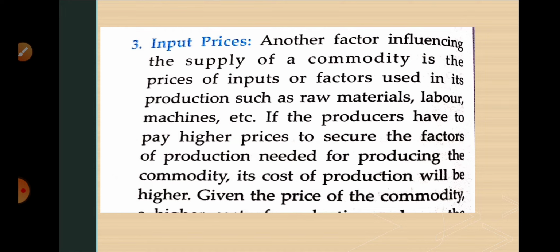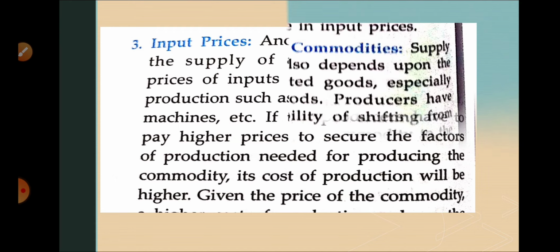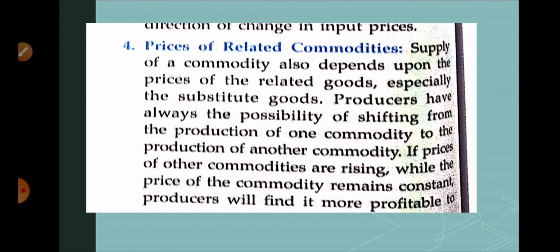And one more thing: the opposite of this means if the input price increases, then production cost will increase, and if production cost increases, then profit maximization will be less, and in that case the producer is not willing to supply that product in the market. So the next topic we can move to is prices of related commodities.